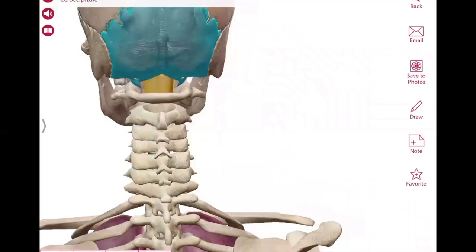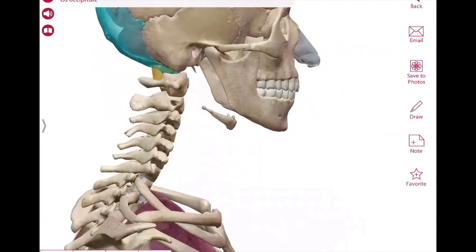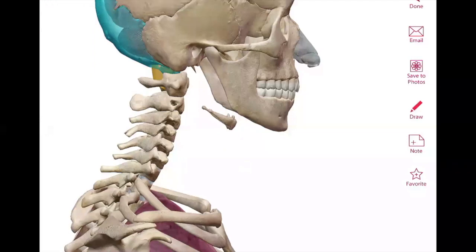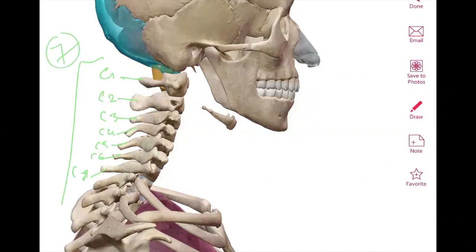You can see here, we have cervical 1, cervical 2, cervical 3, 4, 5, 6, and 7. So C1 is the starting and C7 is the ending.